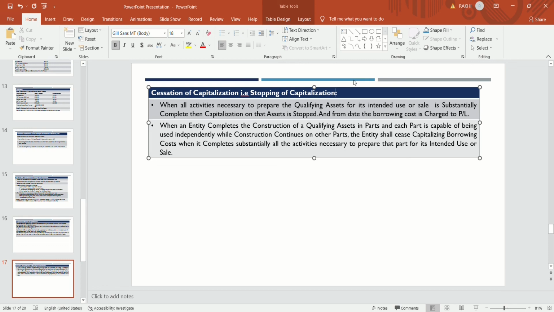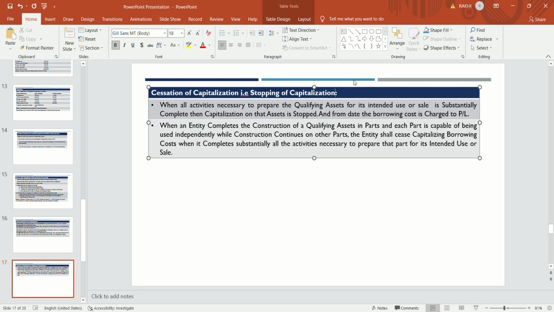If the residential building is completed, but the commercial building and amusement park are not completed, then the company will stop capitalizing the cost for the residential building because it is completed partly, and that part is capable of being used independently, while the other assets remain to be capitalized.